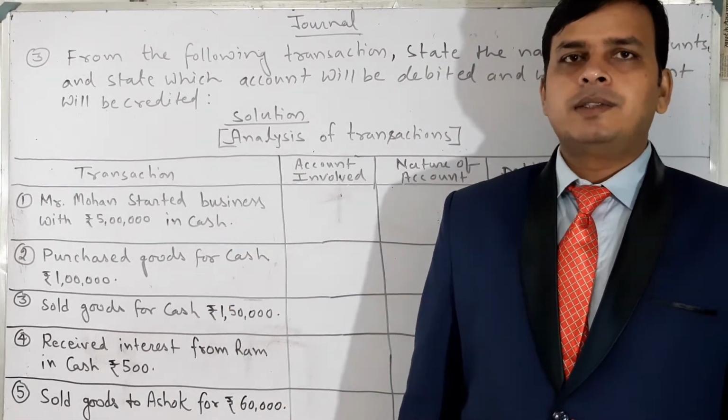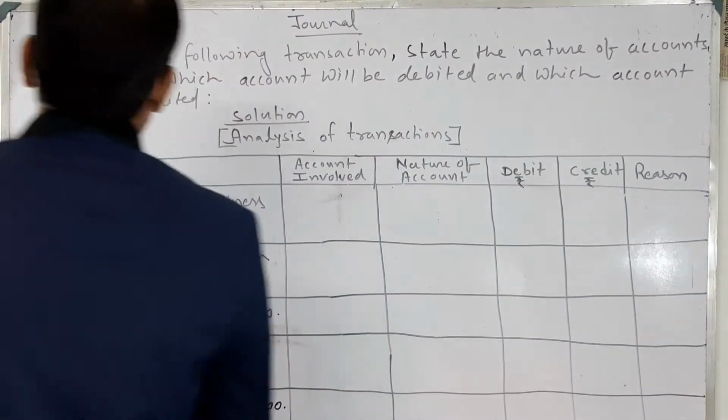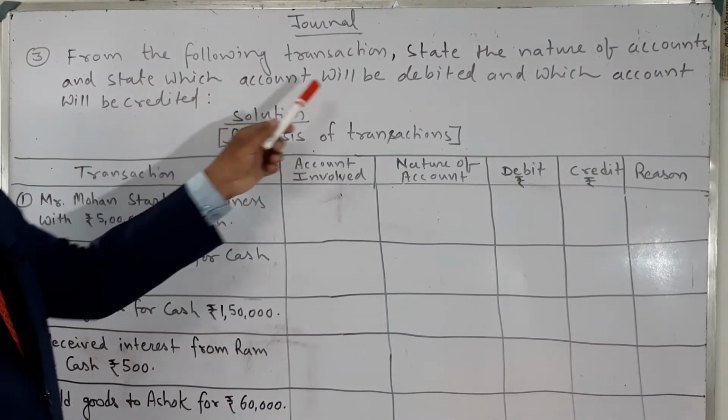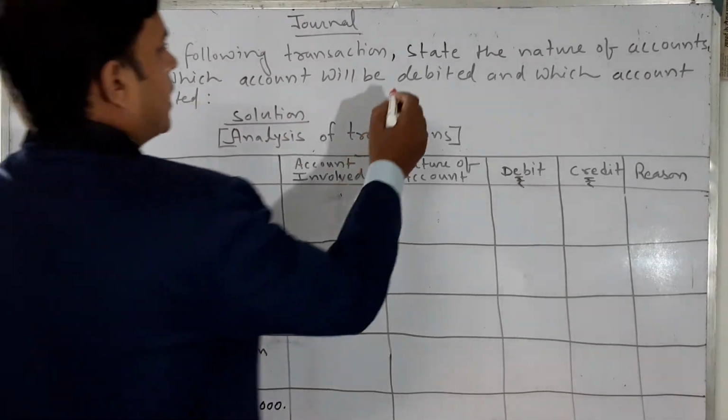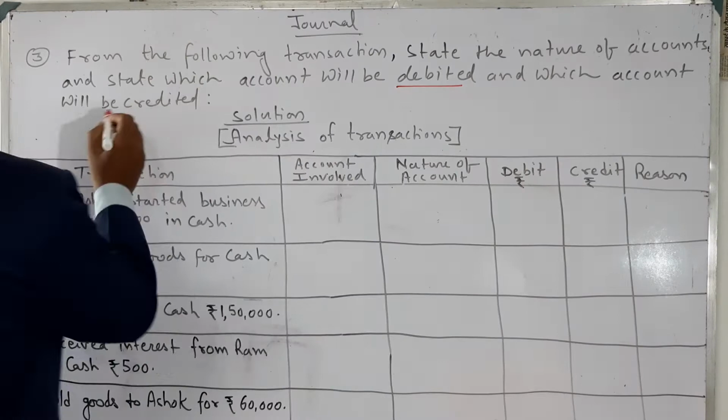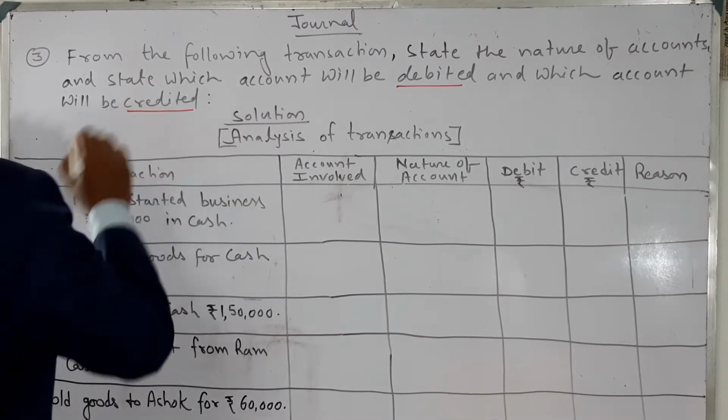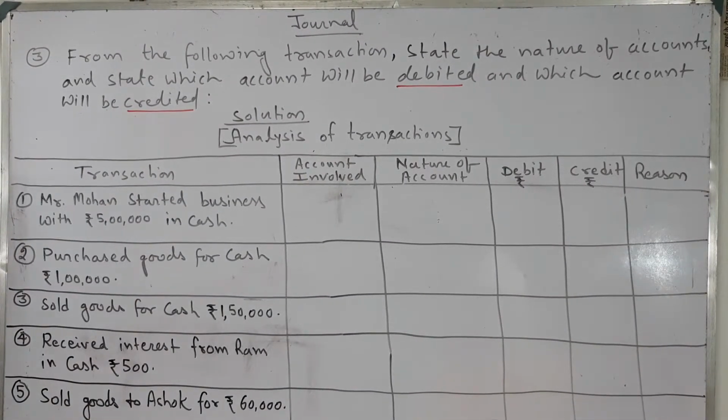What are journal entries? From the following transactions, state the nature of accounts and state which account will be debited and which account will be credited. Here is the solution, the analysis of the transaction.